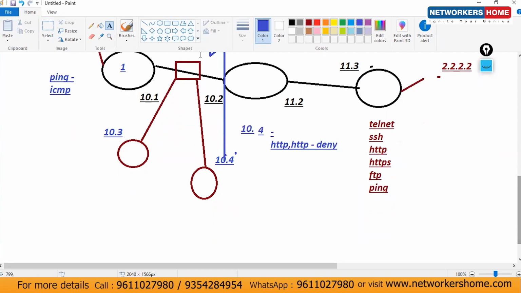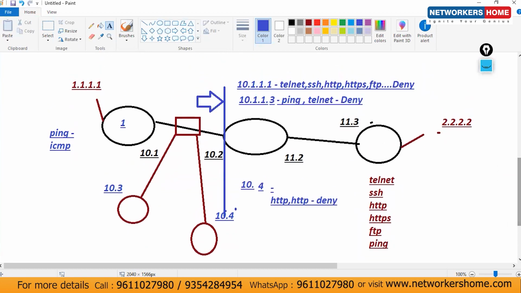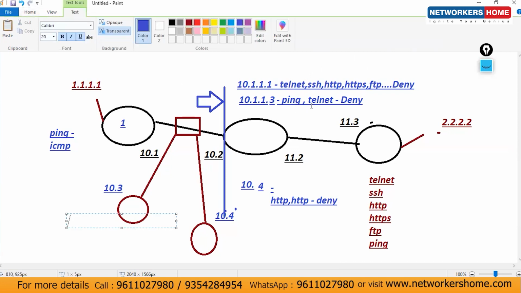Let's consider from router 1. Do one thing: first, note it down. We will then generate the traffic one by one from both devices. From router 1, which traffic is now allowed? Only ICMP. From here, ping and telnet are denied, so the allowed traffic is HTTP, HTTPS, and FTP.